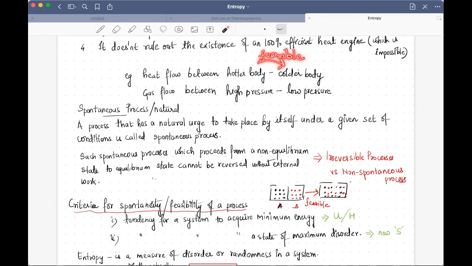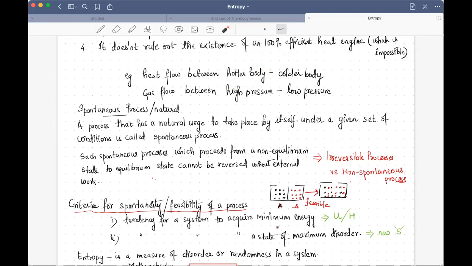Now, why is it a feasible reaction? Because when heat transfer happens from the hot body to a colder body, the system is attaining minimum energy because it is releasing heat and therefore acquiring a lower energy.